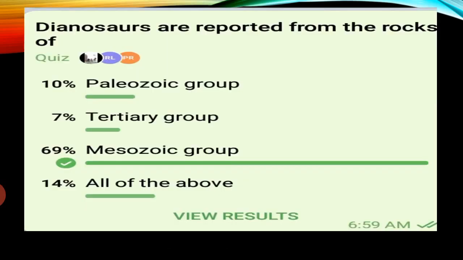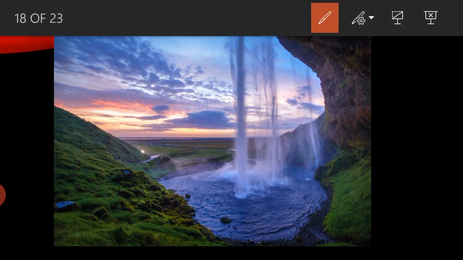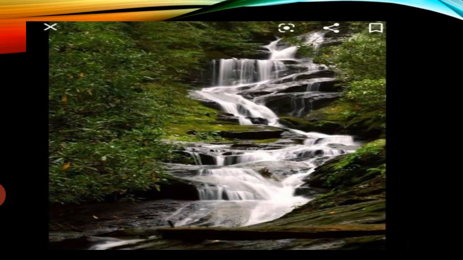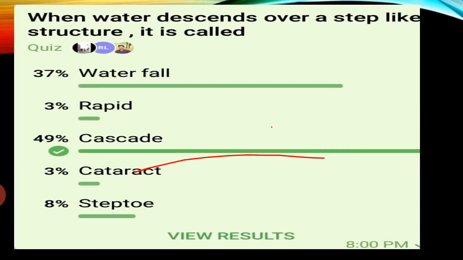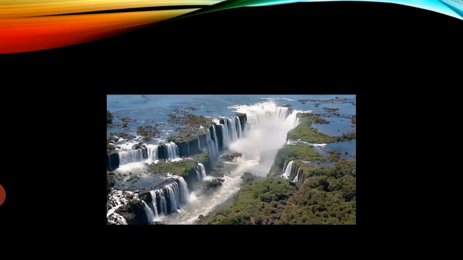So finally, this is the waterfall. You have already seen that a waterfall has this form. So the correct answer is the cascade. The cascade is step-like. When water descends over a step-like structure, it is called a cascade. Not cataract, not waterfall, not step-toe.